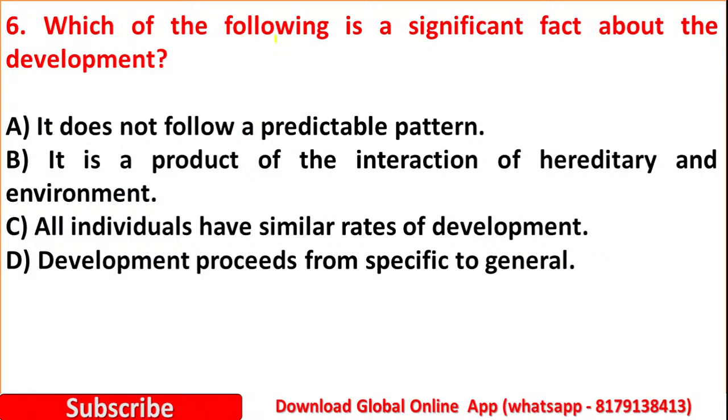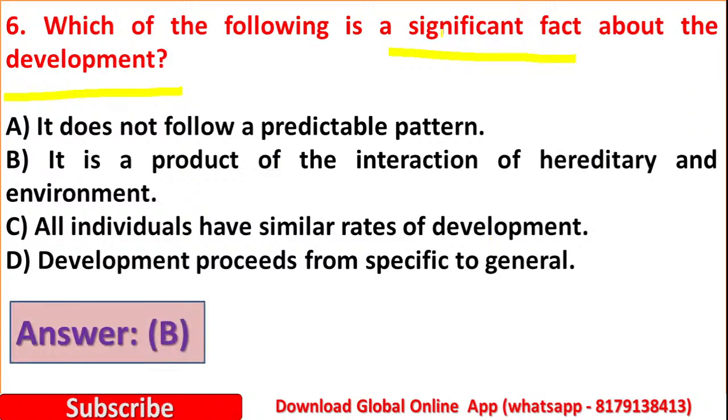Question number 6. Which of the following is a significant fact about development? Option A, it does not follow a predictable pattern. Option B, it is a product of the interaction of heredity and environment. Option C, all individuals have a similar rate of development. Option D, development proceeds from specific to general. Yes, which is significant about development? The right answer is option B. Development is a product of the interaction of heredity and environment.